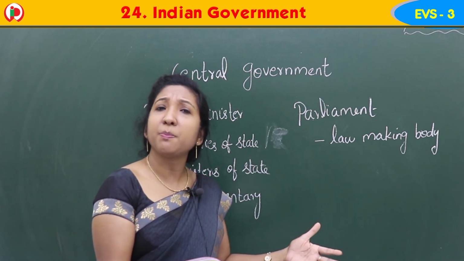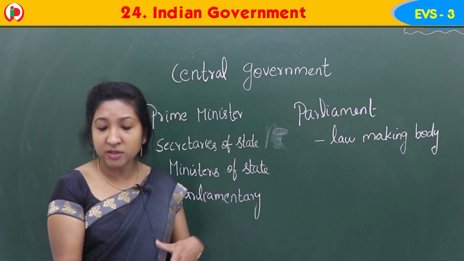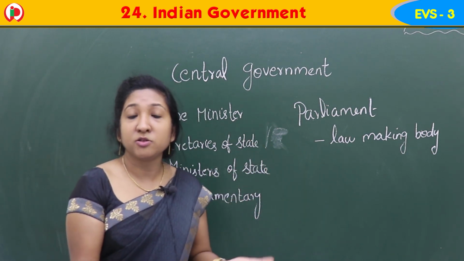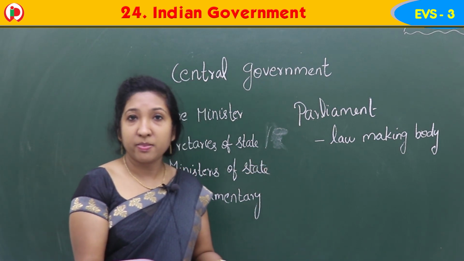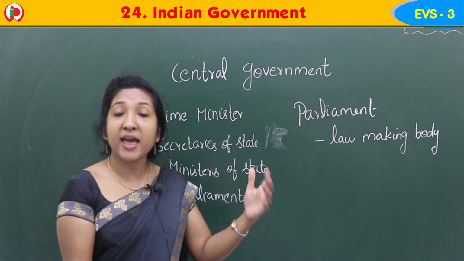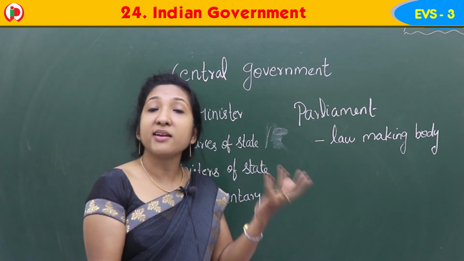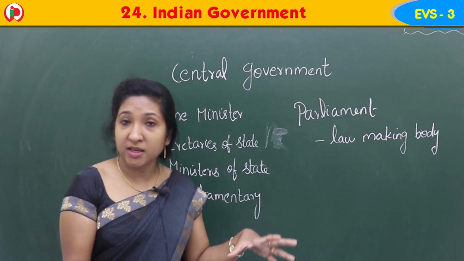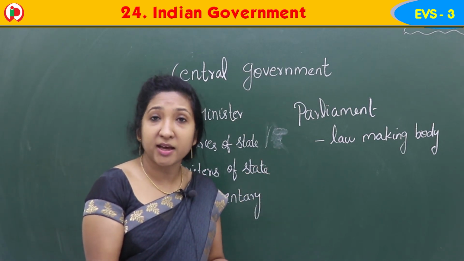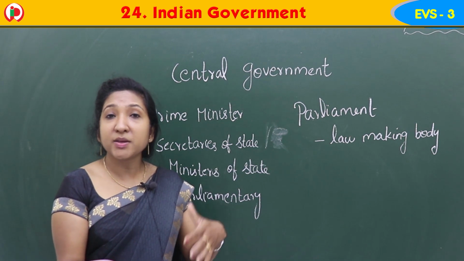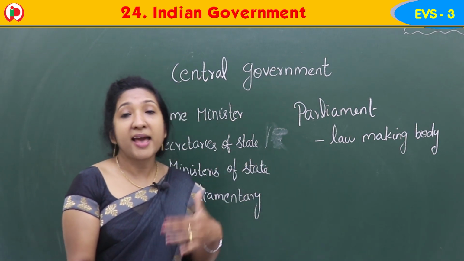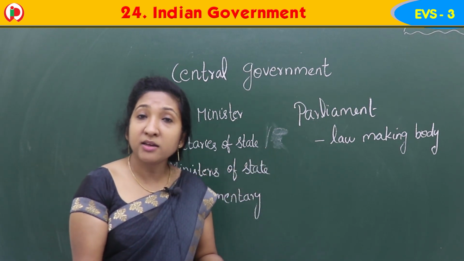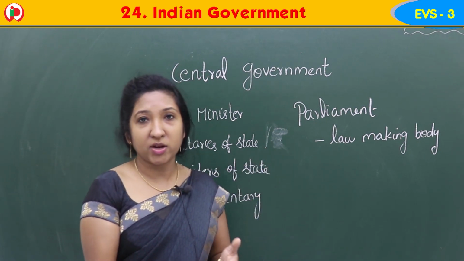Each department has its own importance and its own role, and they are all important to run the whole country. The Prime Minister is in charge of everything and appoints all the members of the government.